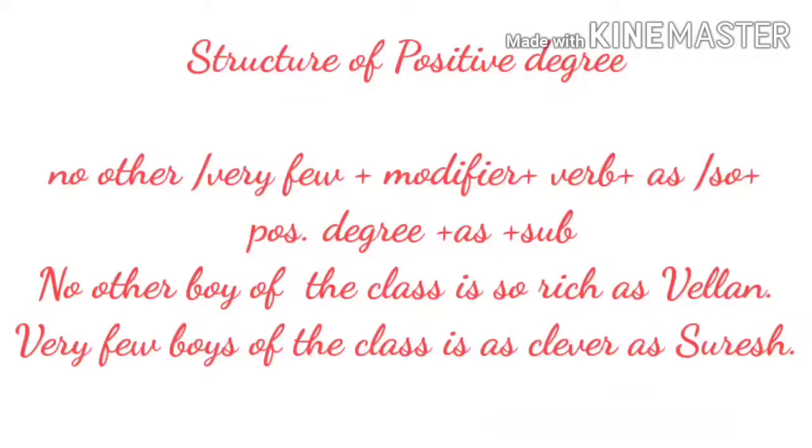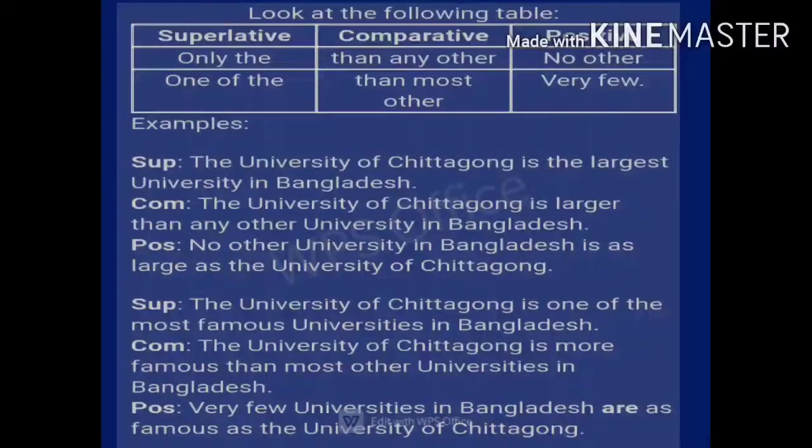So no other, then the modifier, boy of the class, is the verb, then we'll take so here, then the positive degree rich and the subject Velen. See the next example. Very few boys of the class are as clever as Suresh. Here the sentence begins with very few, then the modifier boy of the class, the verb is, then as, clever is the positive degree, then as, and then Suresh, which is the subject in the sentence.